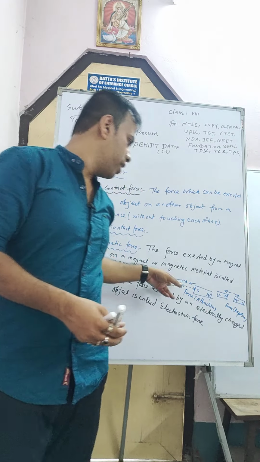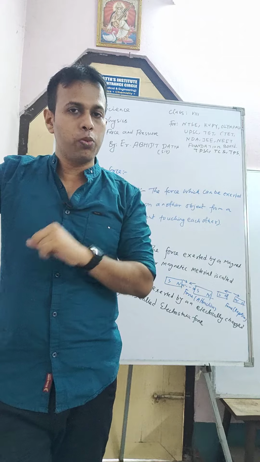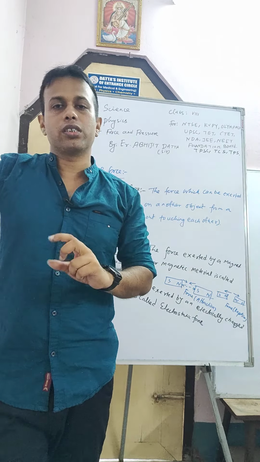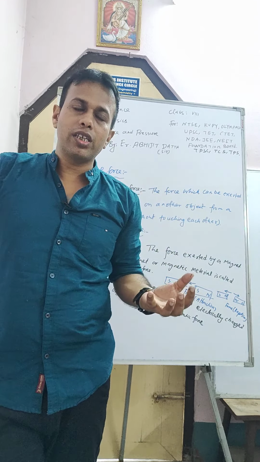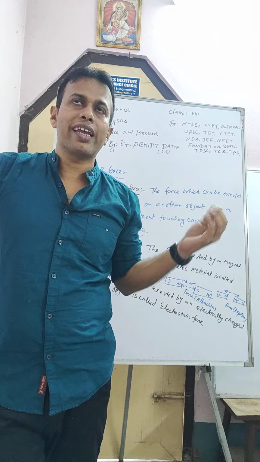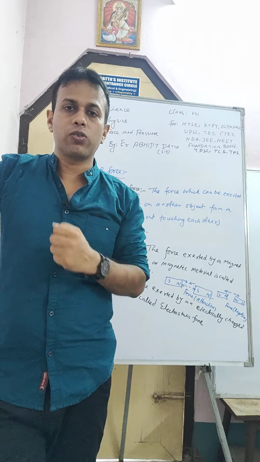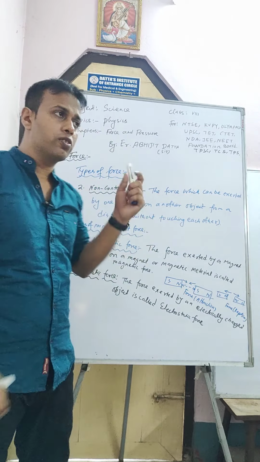Like the two poles in a magnet, north pole and south pole, similarly in electrostatics there are two charges. What is positively charged? That in which electrons are absent, and negative charge is that in which there are excess electrons. If electrons are more, it will be negative charge. If electrons are less, it will be positive charge.